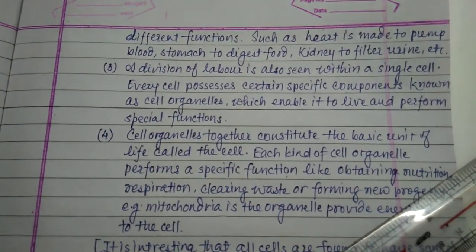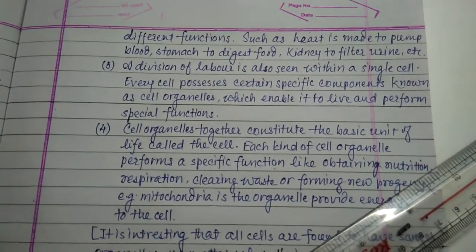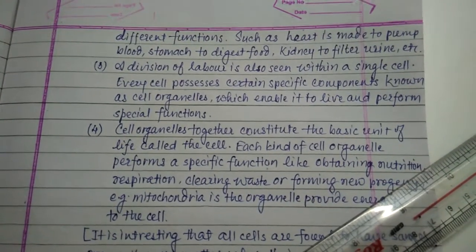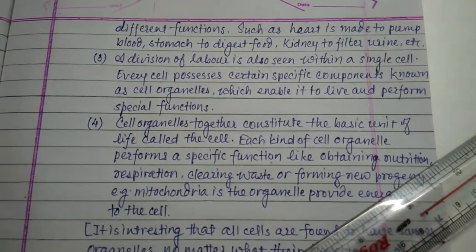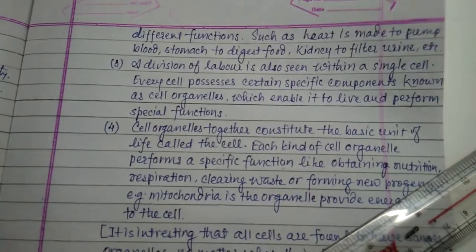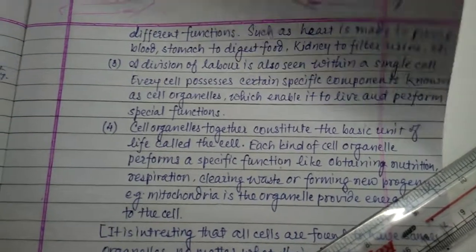A division of labor is also seen within a single cell. Every cell possesses certain specific components known as cell organelles. Within the cell, division of labor also takes place.